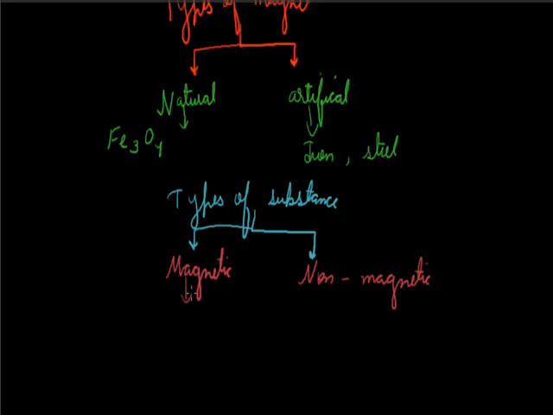For example, iron, steel, etc. While non-magnetic substances are those which are not attracted by a magnet. This means if there is a magnet, they are not influenced, they do not have any reaction towards the magnet kept nearby. For example, plastic, rubber.